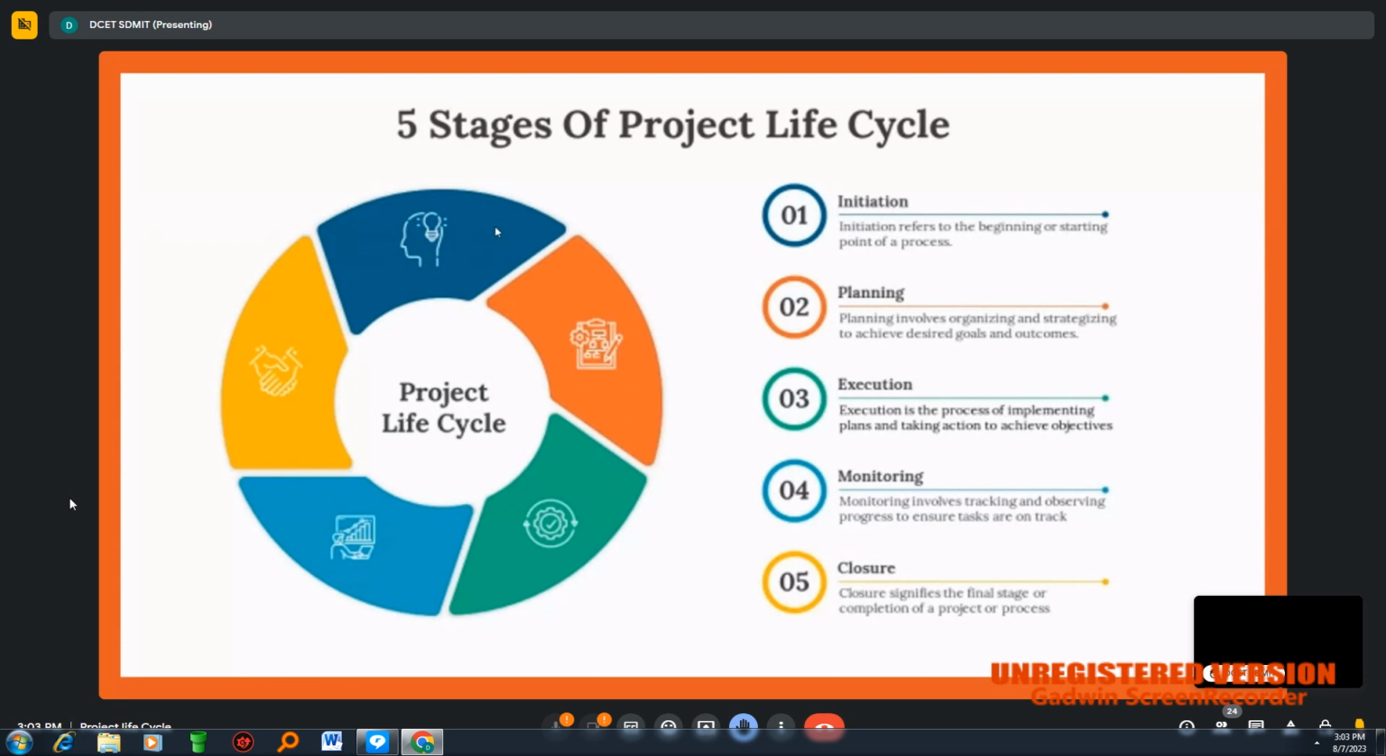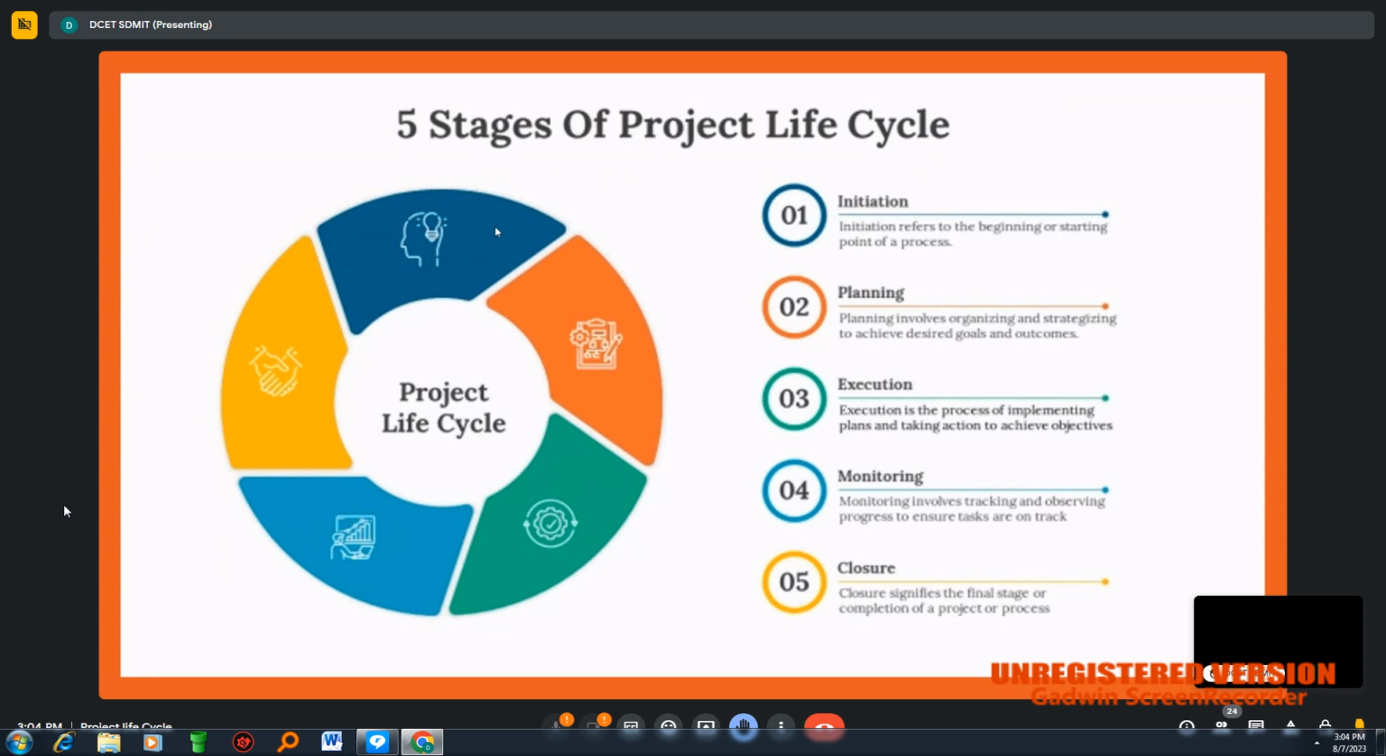If I consider taking one project, say for example, I want to construct one road. So here the project is the construction of a road. From where I have to start this road construction? You may be knowing that starting from scratch. So where it starts, that is the point of initiation. That is the first phase of this project life cycle. And the second phase of the project life cycle is planning.